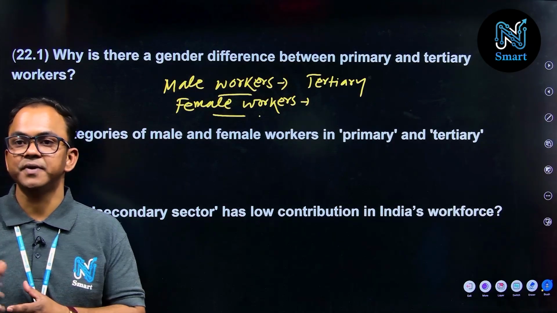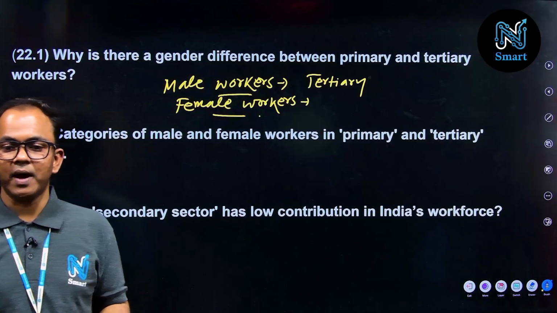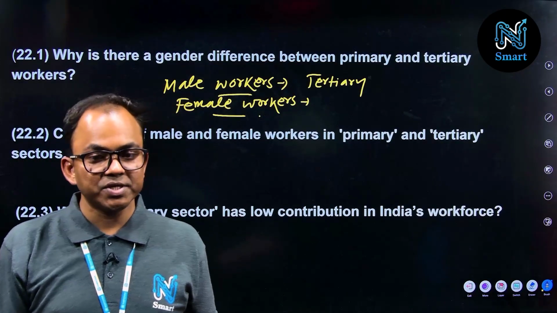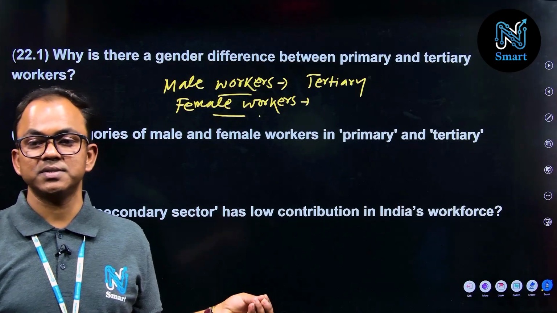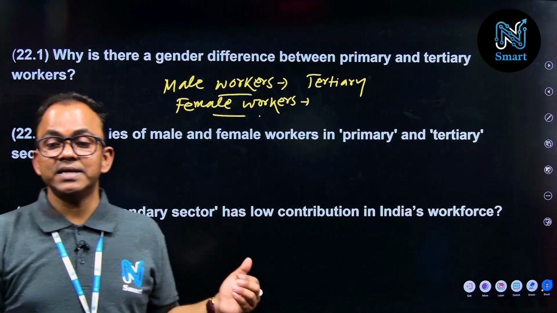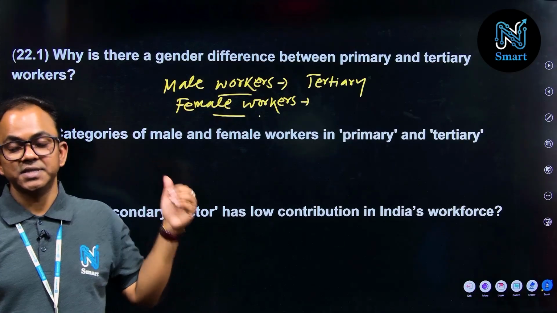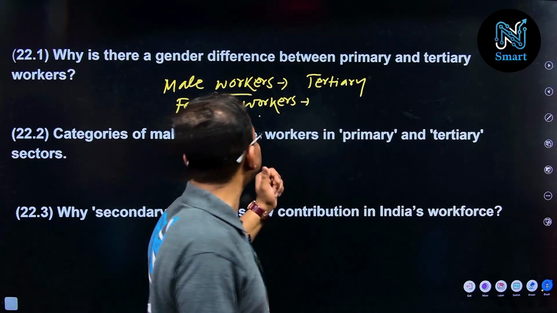Why such difference? We have to highlight that. So we have to highlight lack of education, lack of skill-oriented education, as well as socio-economic status and gender disparity. These are the points we should highlight for this question here.